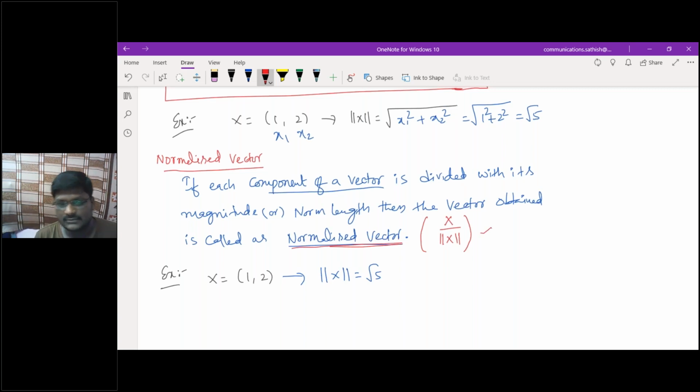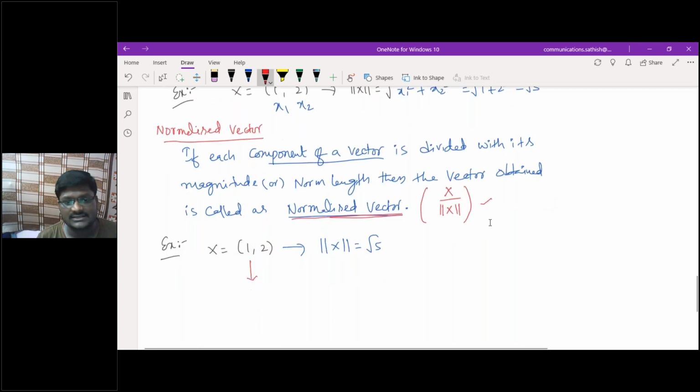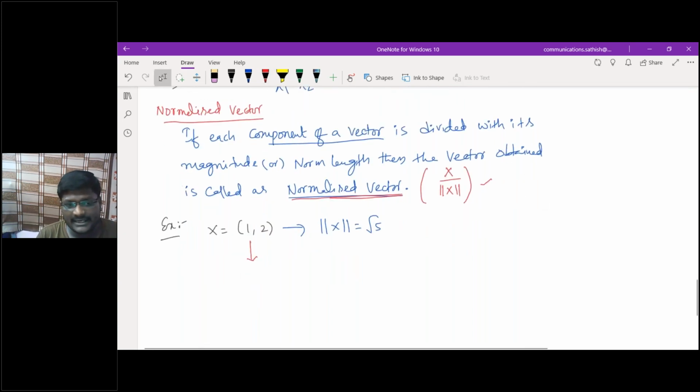Each component will be divided by the norm of the vector, so that is x divided by double mod of x. That is (1 by root 5, 2 by root 5). This is what I call the normalized vector.